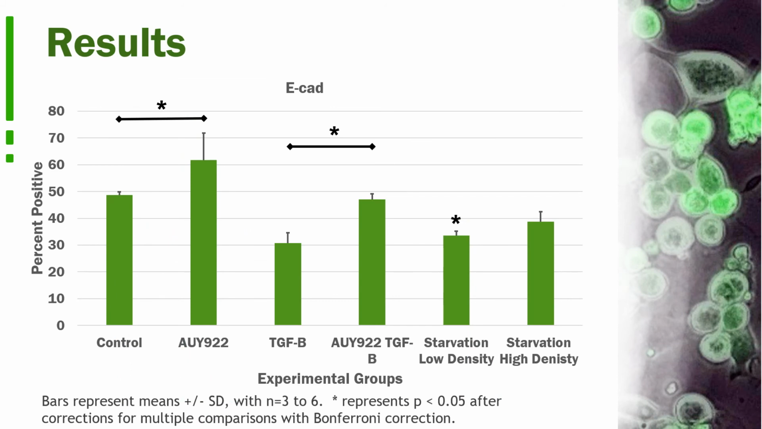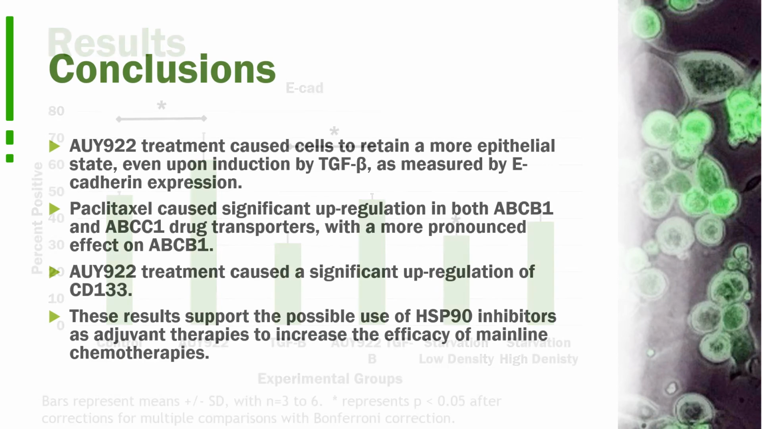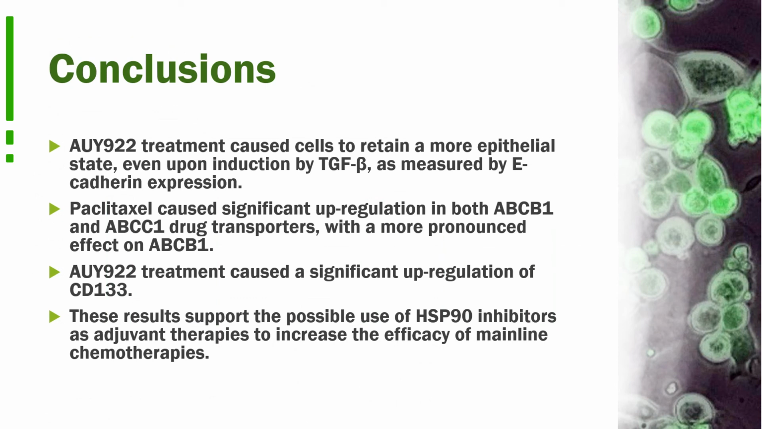A bar graph representation of my results. We had an N value of 3 to 6 for each experimental group, and then we had a p-value of less than 0.05. My conclusions state that AUY-922 treatment caused cells to retain a more epithelial state even upon induction by TGF-beta as measured by E-cadherin expression. These results support the possible use of HSP90 inhibitors as adjuvant therapies to increase the efficacy of mainline chemotherapies. I have a lot more research that I would love to show you guys, but based on time frame, this is all that I can show you at this time.